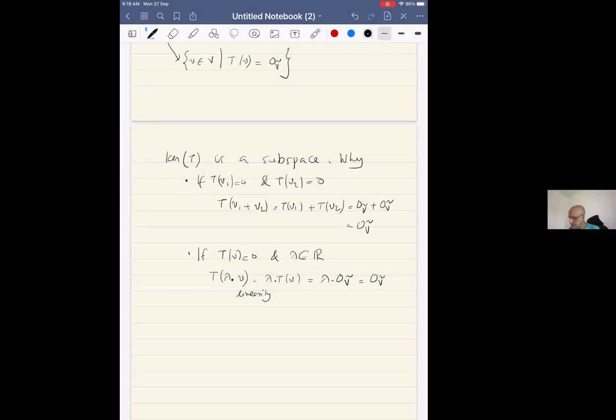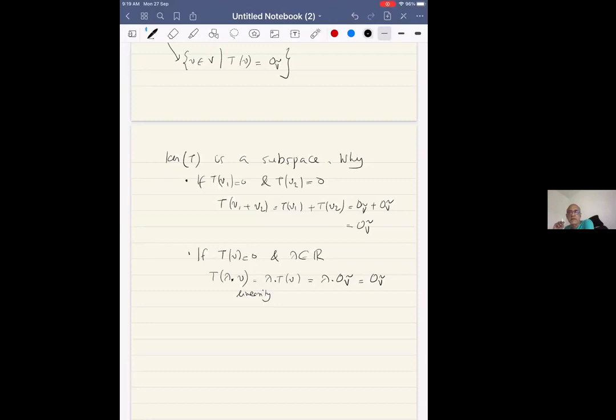So if V belongs to the kernel, a scalar multiple of V also belongs to the kernel. So the kernel is closed under addition of elements as well as scalar multiplication of one element.